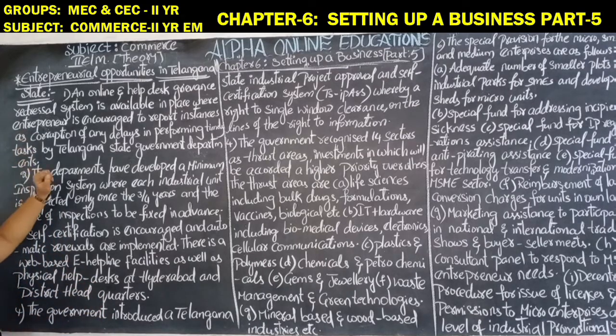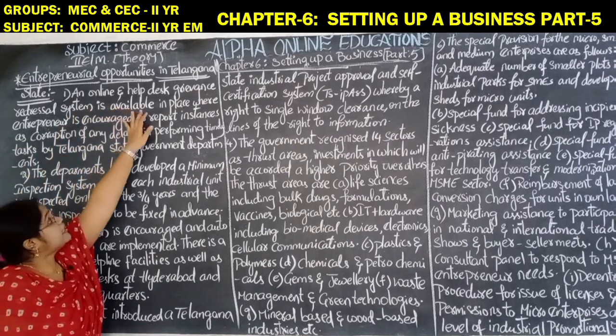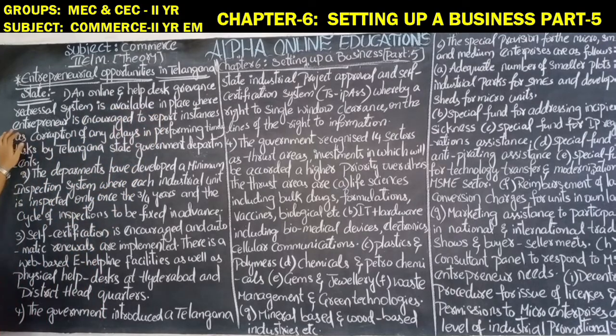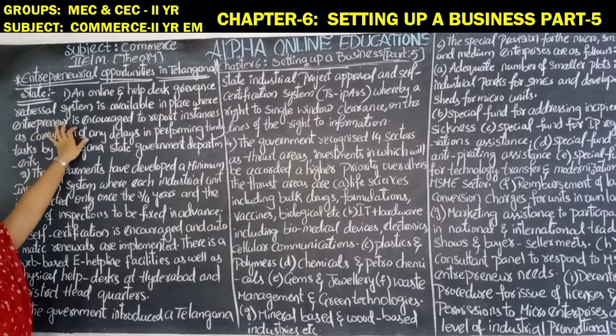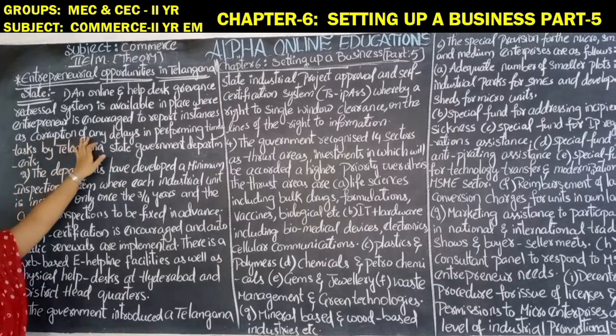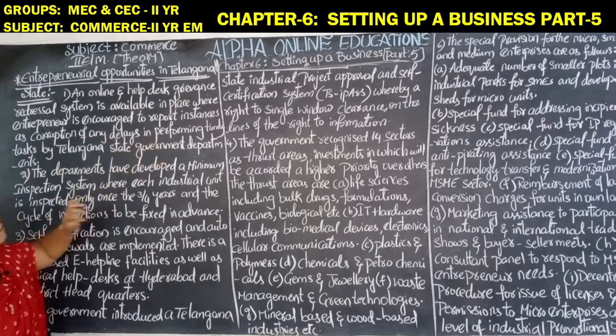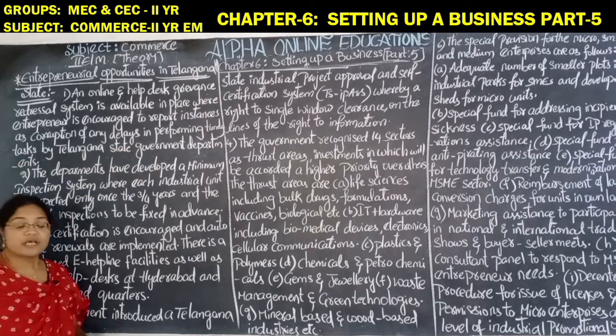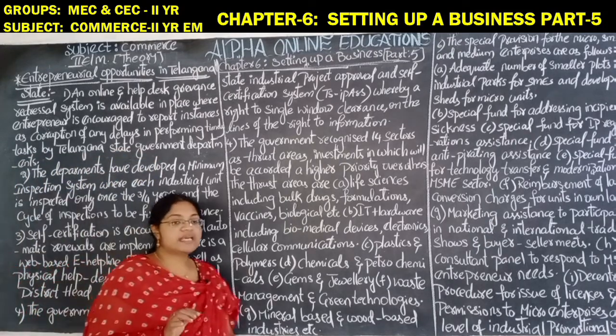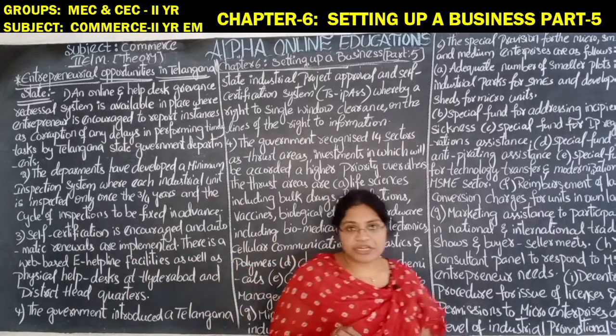So the first one is an online help desk. A grievance redressal system is available, in which the entrepreneur is encouraged to report instances of corruption or any delay in performing timely tasks by Telangana state government departments. So the entrepreneur is given the freedom and the protection.